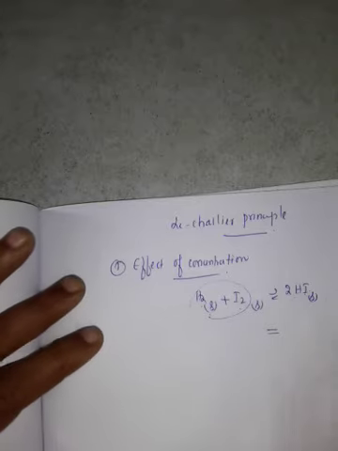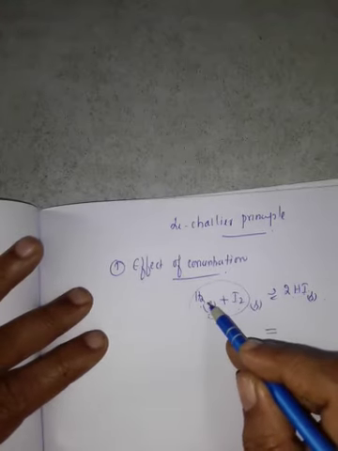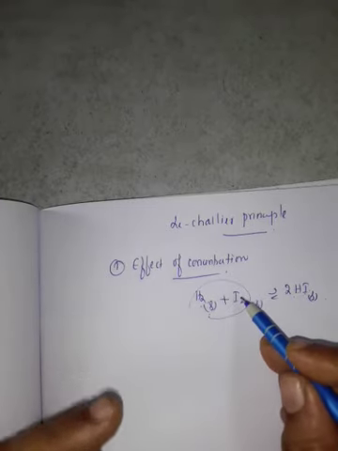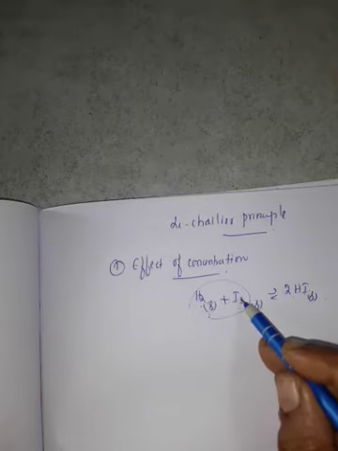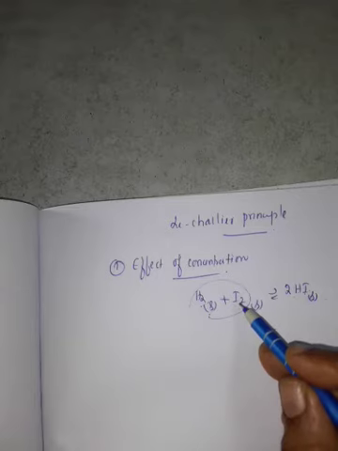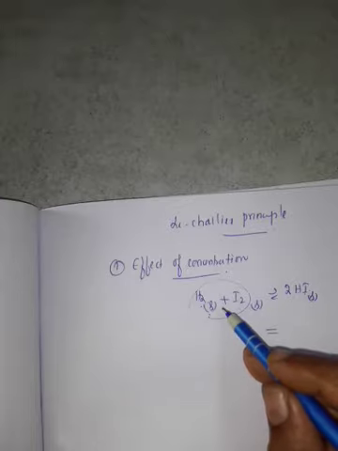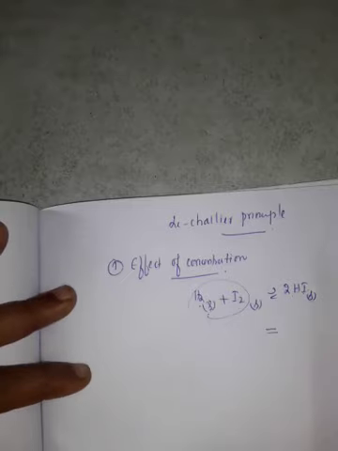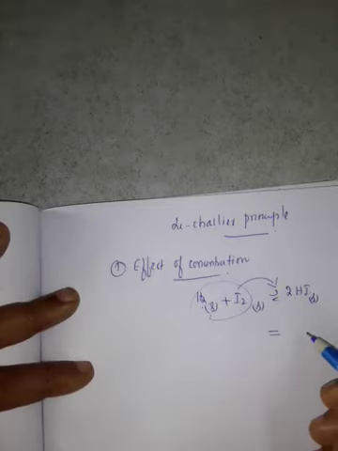Now, suppose I increase the concentration of iodine or hydrogen, what happens? The equilibrium shifts to nullify it. Now the system gets disturbed. First it was at equilibrium, so both sides were equal. Now if I change the concentration of hydrogen or iodine, the equilibrium shifts to the right, that is, the forward reaction is favored.